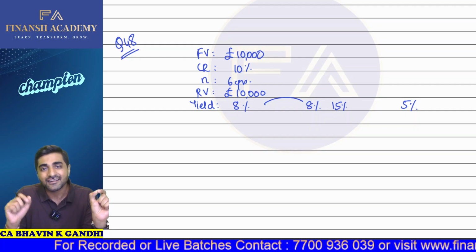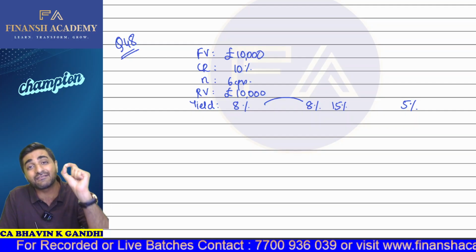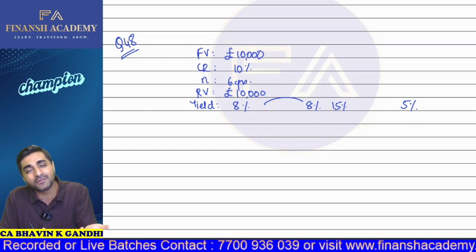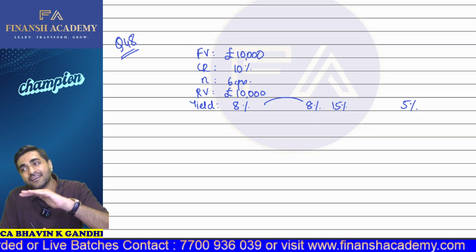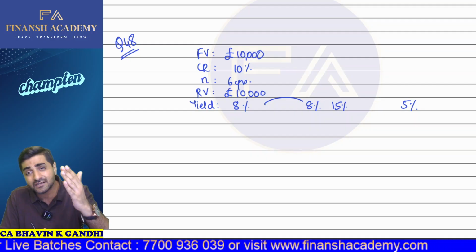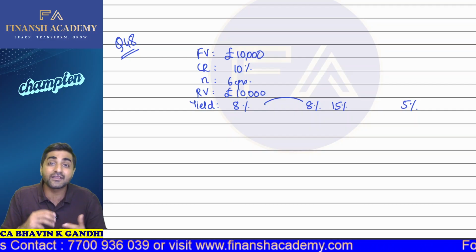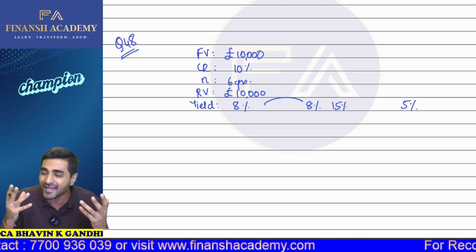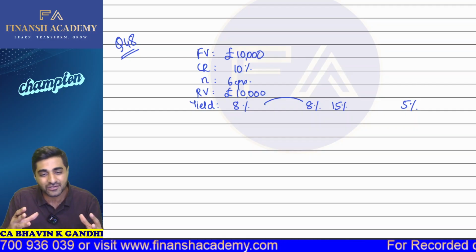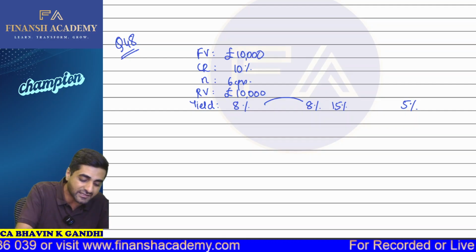So in the first part of the question, they have told you that if the yield continues to be 8%, then what is going to be the impact? And in the second part, if the company extends the life, in that particular case, what is the potential gain or loss? Okay, so very quickly we'll do this particular question.